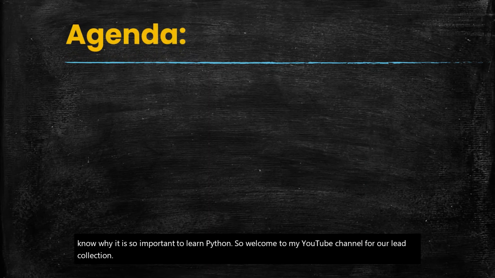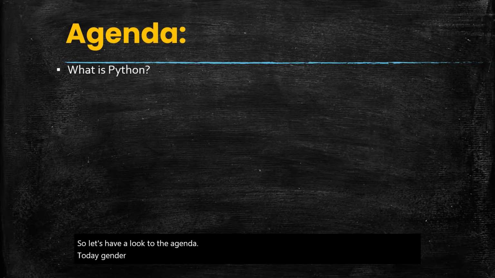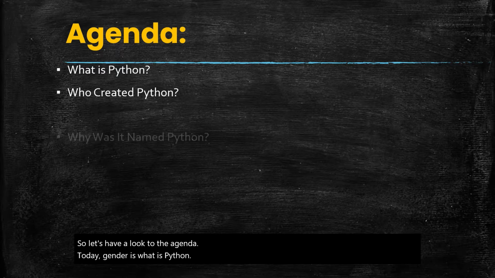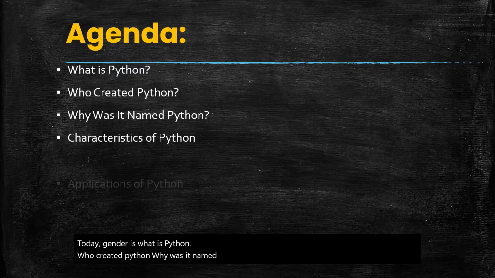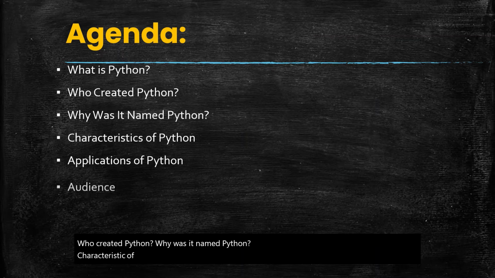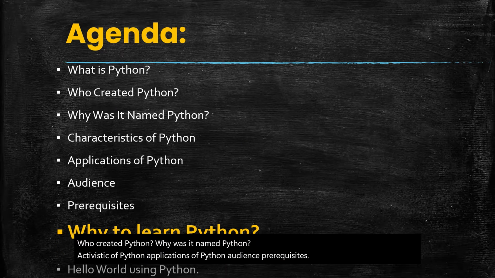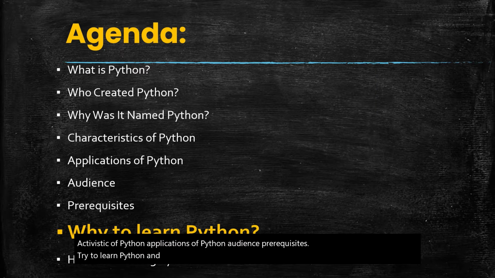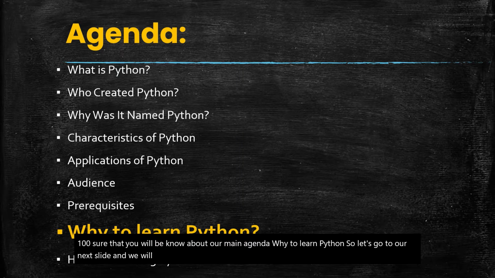So, let's have a look at the agenda. Today's agenda is what is Python, who created Python, why was it named Python, characteristics of Python, applications of Python, audience, prerequisites, why to learn Python, and then hello world using Python. So it's very important. It's very easy. I am 100% sure that you will know about our main agenda, why to learn Python. So let's go to our next slide and we will see what exactly Python is.